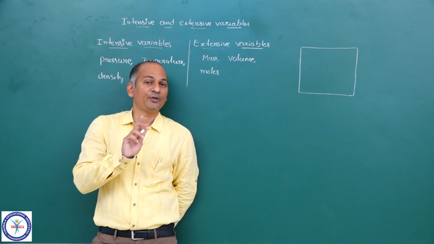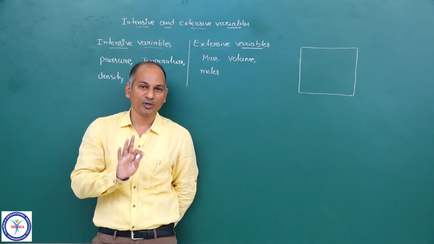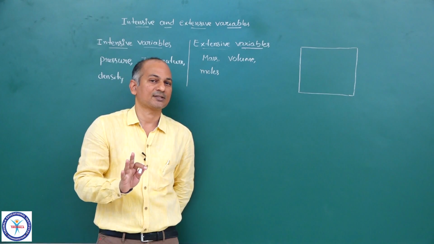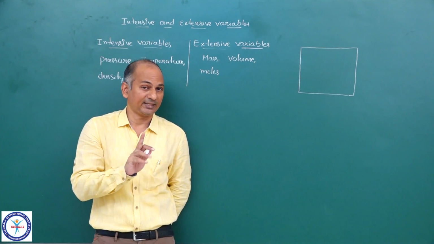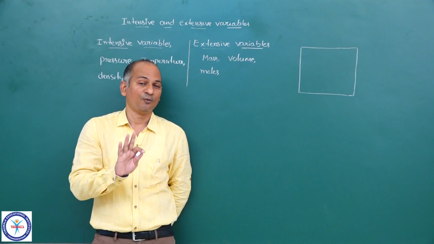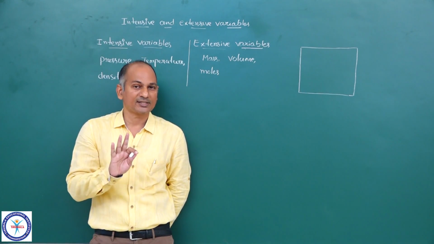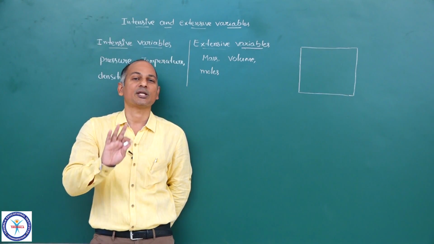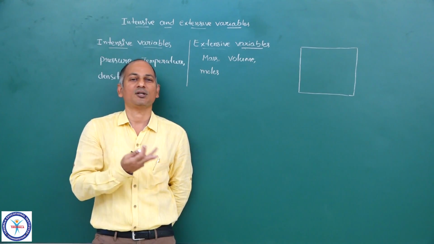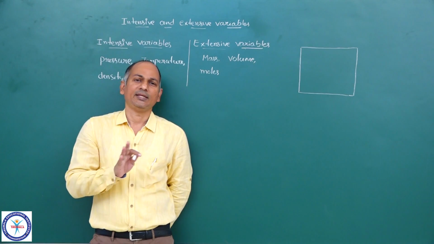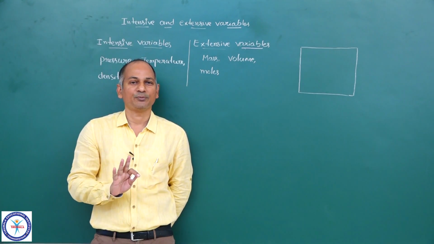Now, if you divide this whole system into some parts, equal or unequal, I am repeating, equal or unequal, 4 parts, 40 parts, 3 parts, 2 parts, that is up to you.